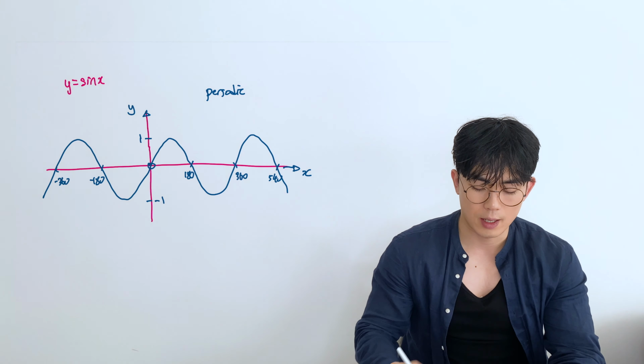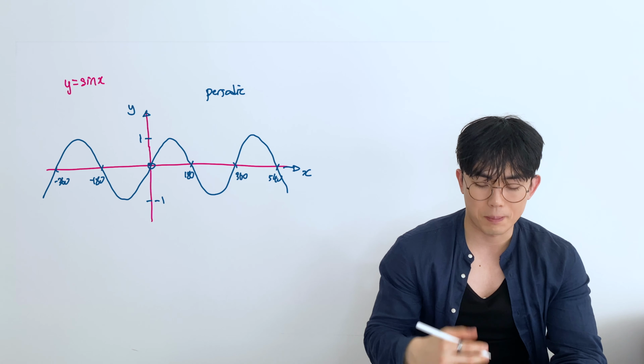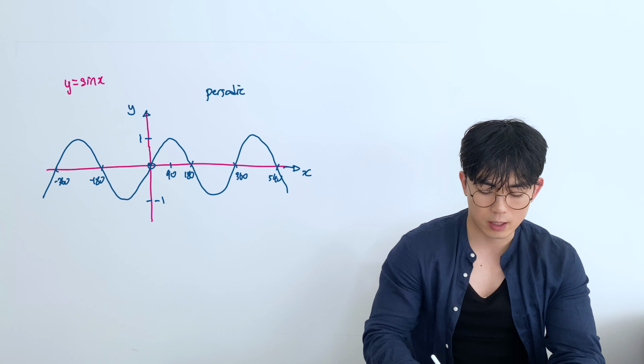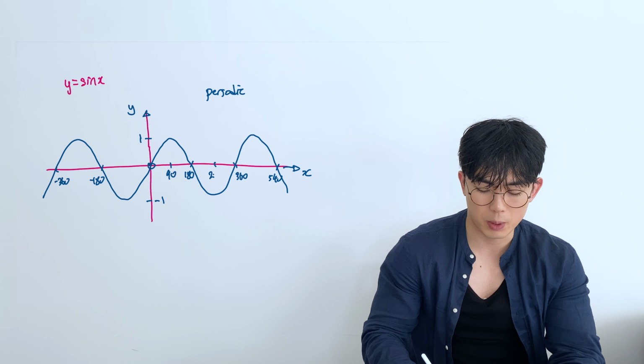And so that's basically the sine graph. In this graph you have to be aware of the shape and where it crosses the x-axis, where it's maximum and minimum. So it's maximum when it's 90 degrees in the middle, minimum when it's 270 degrees, and so on. And also that it is periodic.